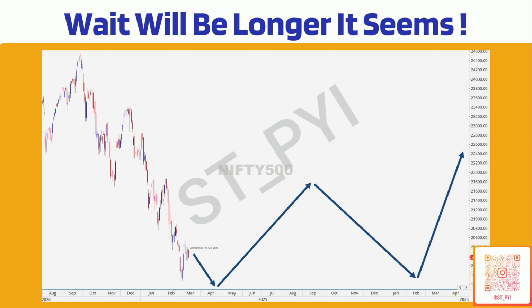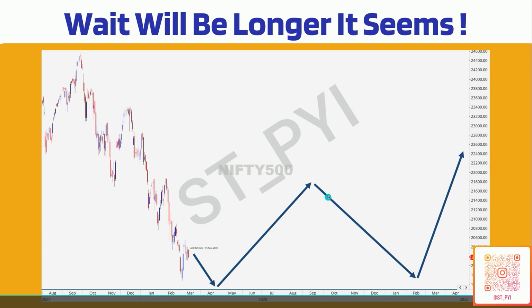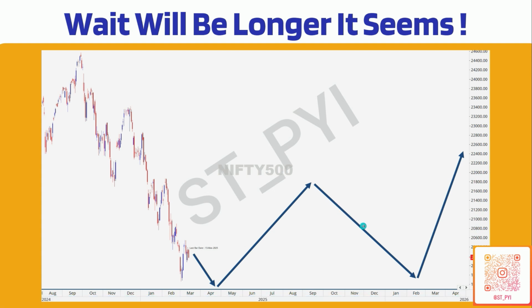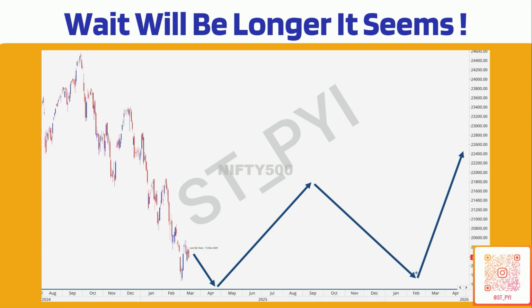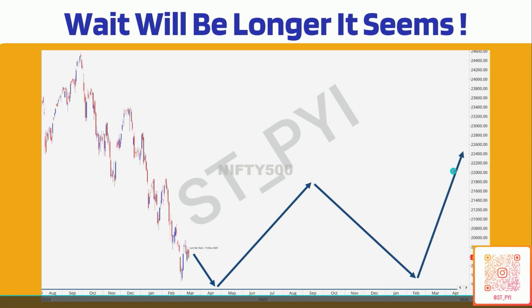But then we will have one final retracement. So this is the rally that we'll have. Then we'll have one final retracement that will head into next year, probably Jan, Feb, March. And that is where I don't know whether we are going to form a new low, but that is where the market will bottom out eventually and start heading higher.